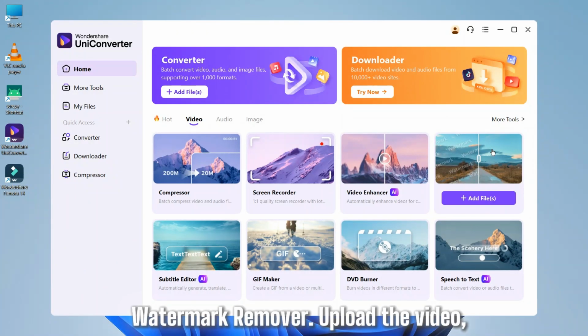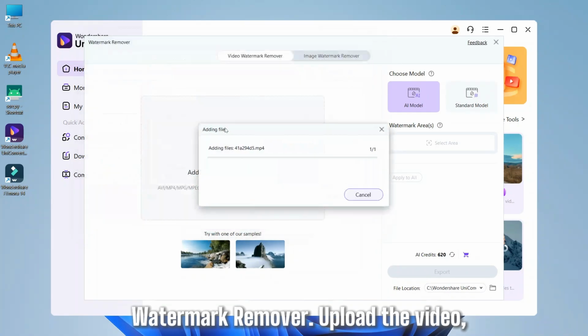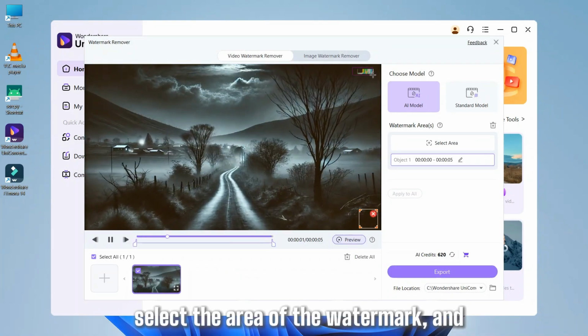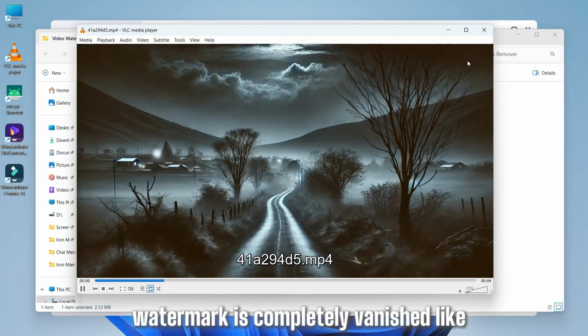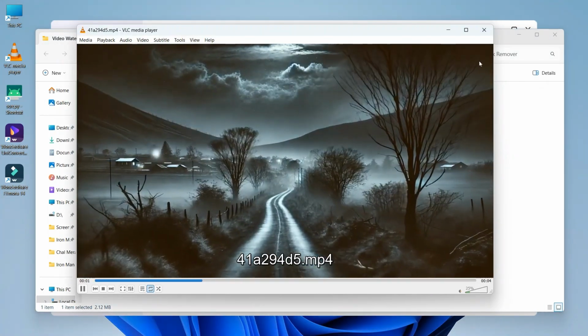To remove the logo, go to Video, and click on Watermark Remover. Upload the video, select the area of the watermark, and hit Export. The watermark is completely vanished like magic.